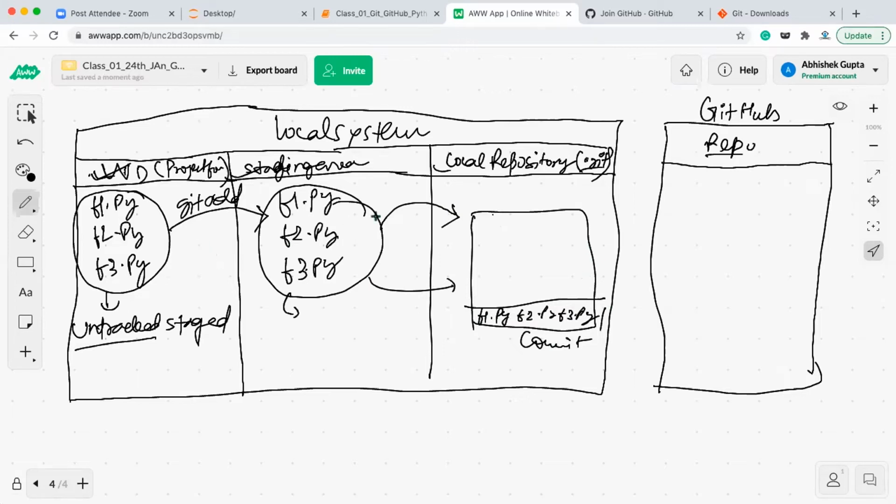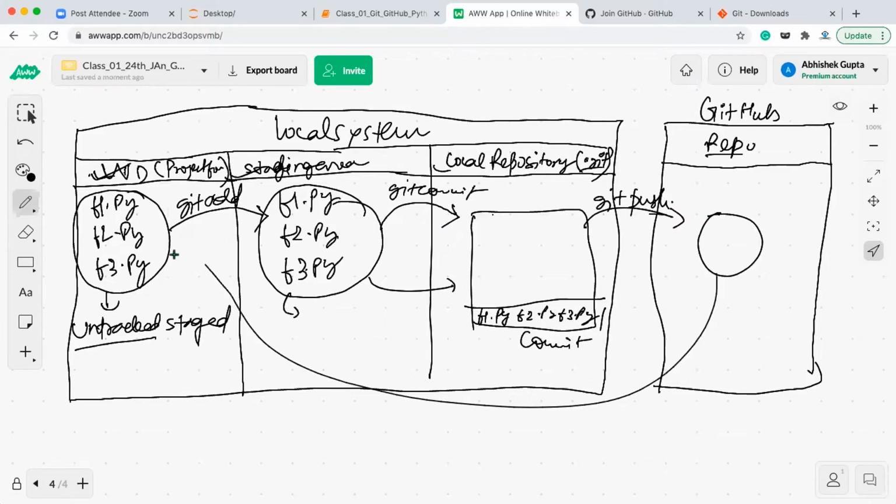To do this, we need to run git commit. This is the git commit to move the files from the staging area to the local repository. And then from the local repository to the cloud repository, we need to run the git push command. Any changes made in the cloud repository, if you want to bring them to your local system, you will be running the git pull command.